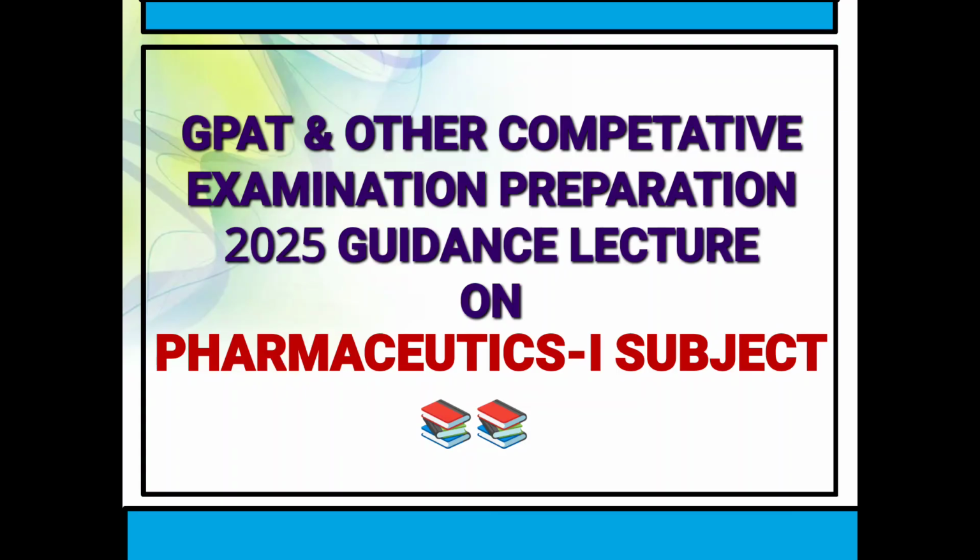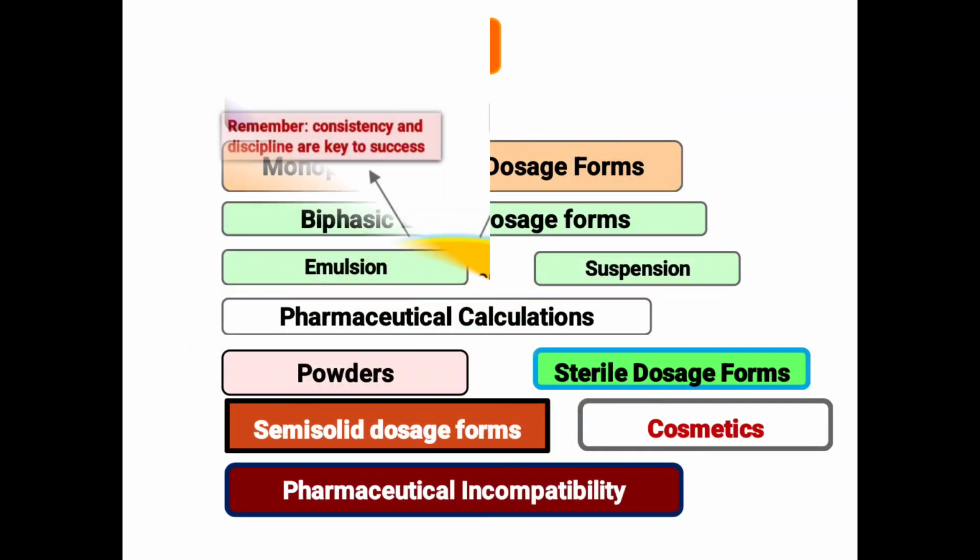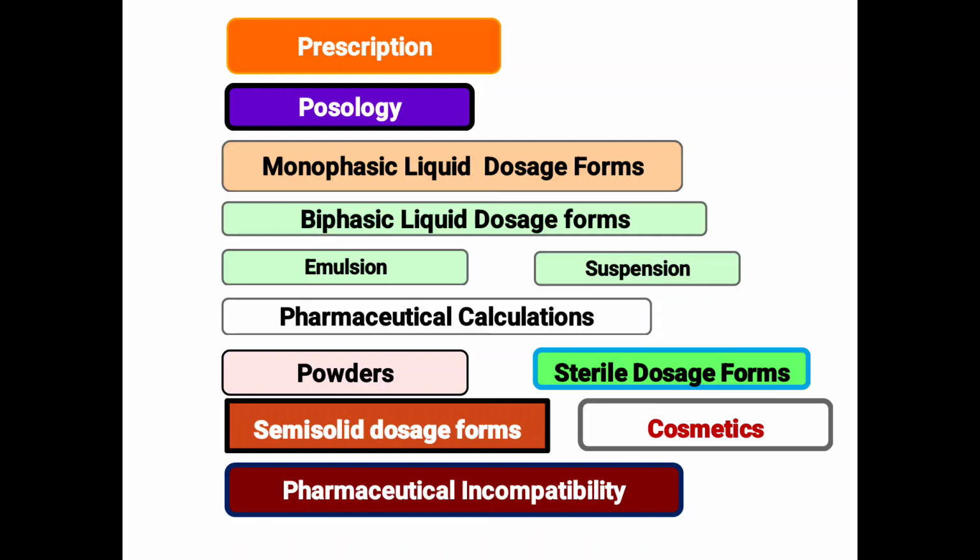So our today's topic is GPAT and other competitive examination preparation 2025, a guidance lecture on the Pharmaceutics 1 subject. Pharmaceutics is a branch of science that deals with the study of compounding and dispensing of drugs. It deals with the manufacturing of dosage forms like tablet, capsule, emulsion, suspension, powder, cosmetics, sterile dosage forms, etc. So that is pharmaceutics.